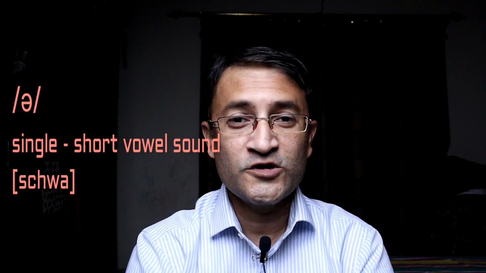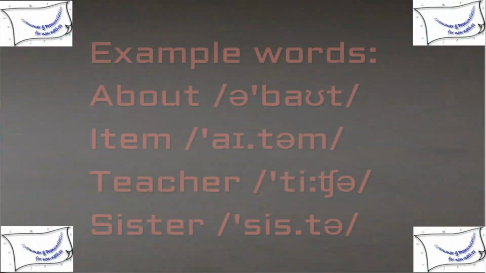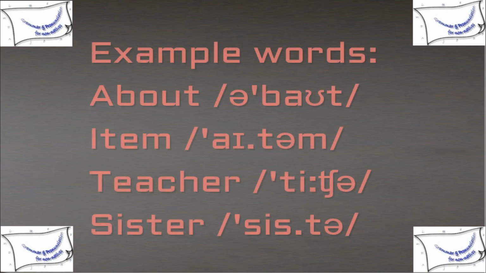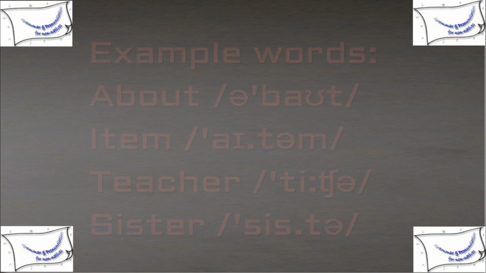It is a single and short vowel sound. The mouth is mid-open. The tongue position is in the center of the mouth. The example words are about, item, teacher, sister. This sound is also called the schwa sound.